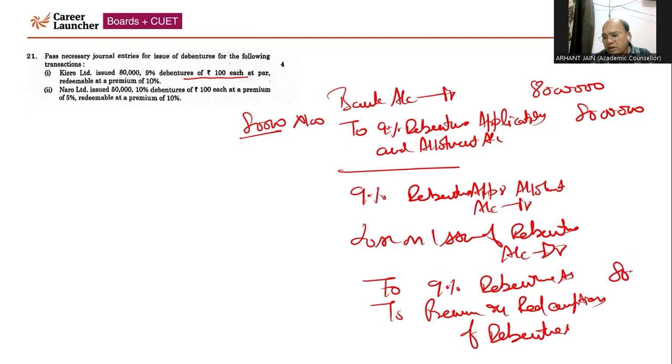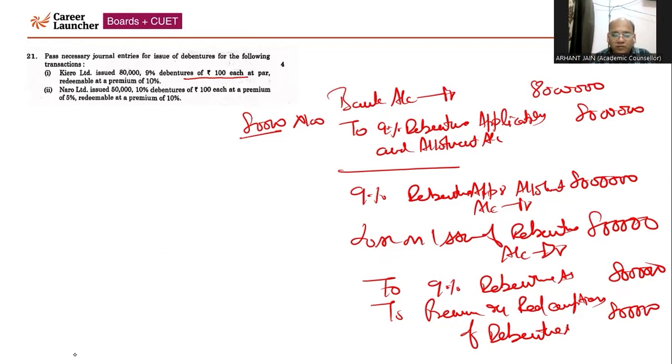So face value is 80 lakh. Now debenture application and allotment is also 80 lakhs. There is no premium, no discount at the time of issue, but there is a premium at the time of redemption, that is 10%. So 8 lakh will be debited as the loss and 8 lakh will be credited to premium on redemption of debenture, right? So that will be the journal entry in the first case.